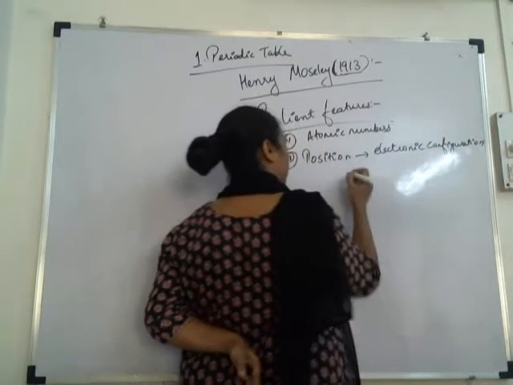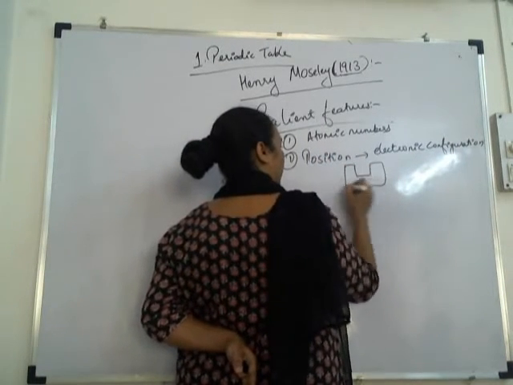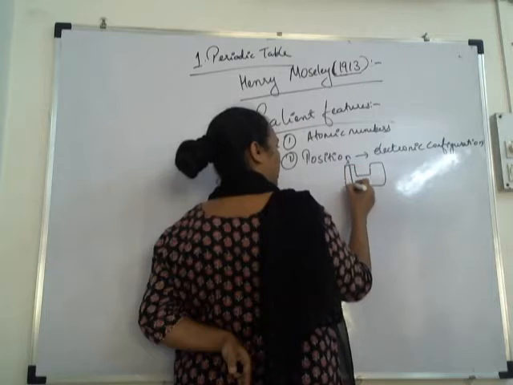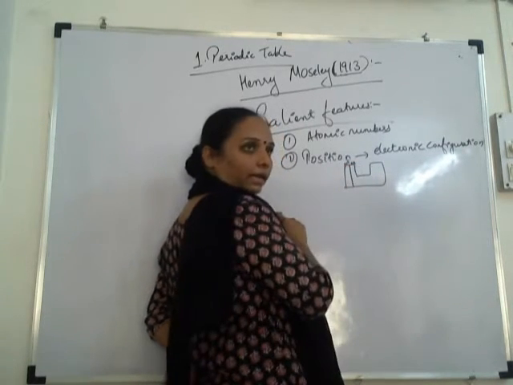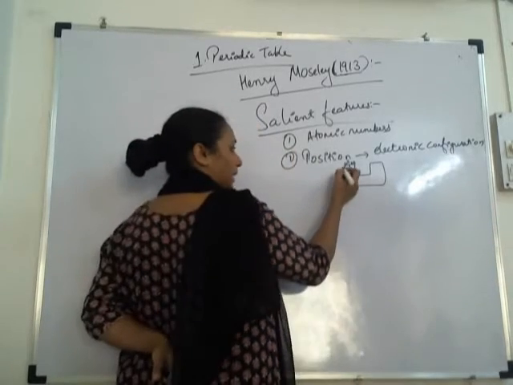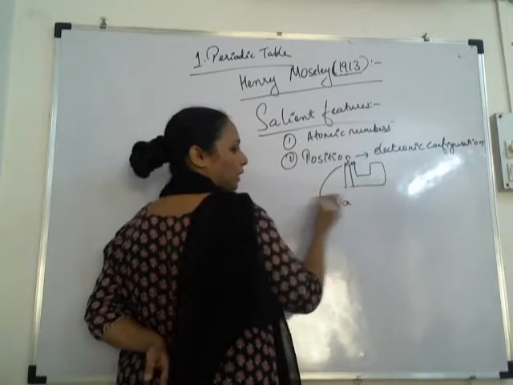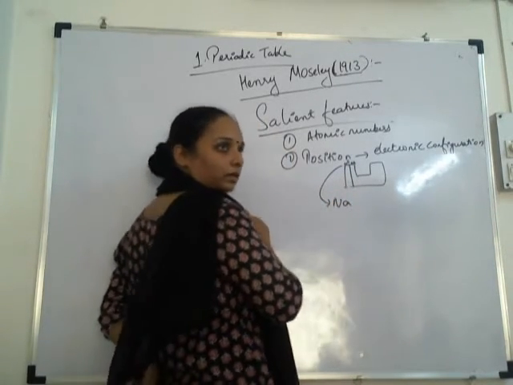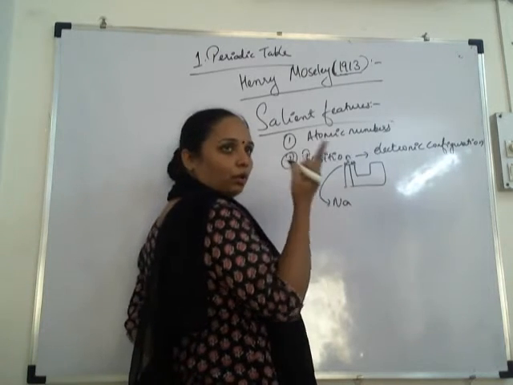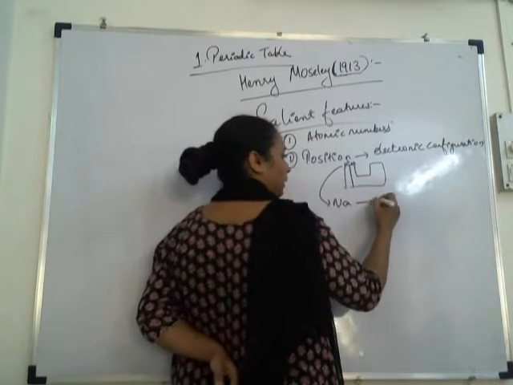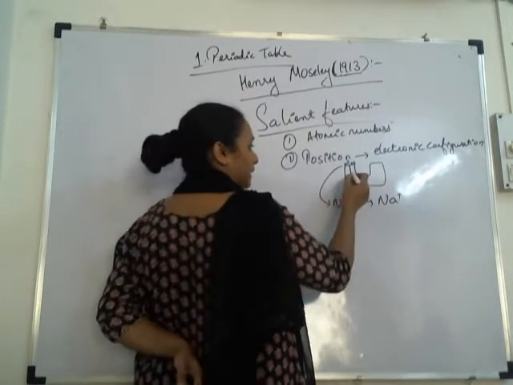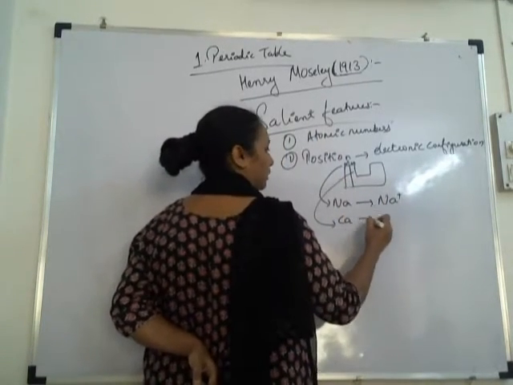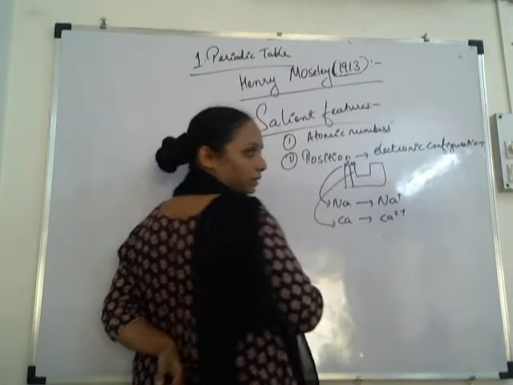You can see an example of this in the periodic table. Here is the S block, where we wrote alkali metal and here alkaline metal. Correct? Alkali metal example was sodium. Sodium is mono electropositive because it forms Na+. Alkaline example we have seen is calcium, Ca2+.